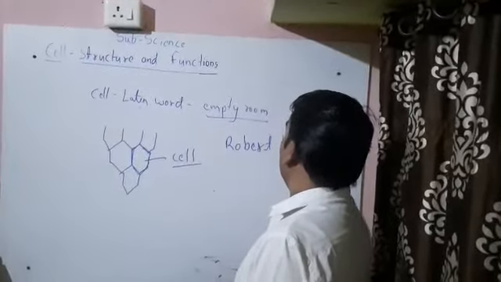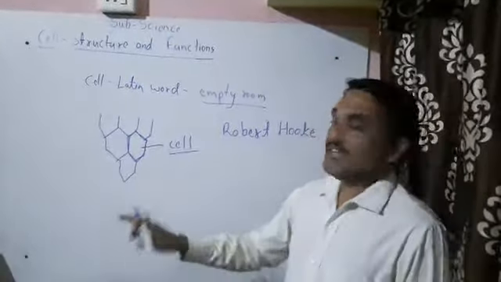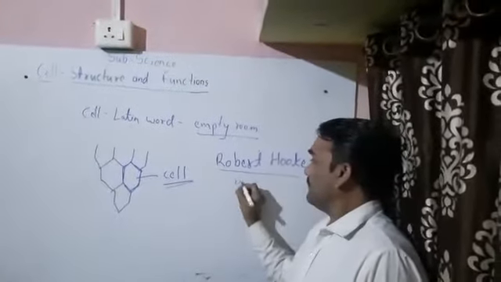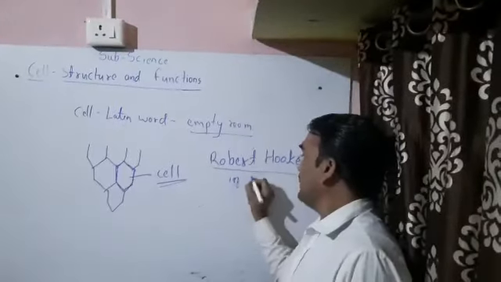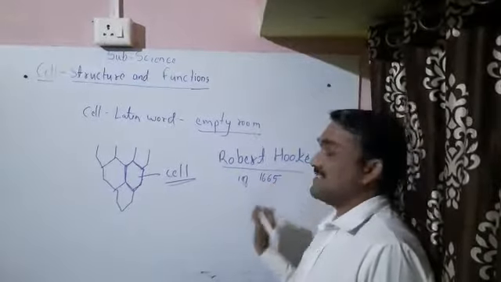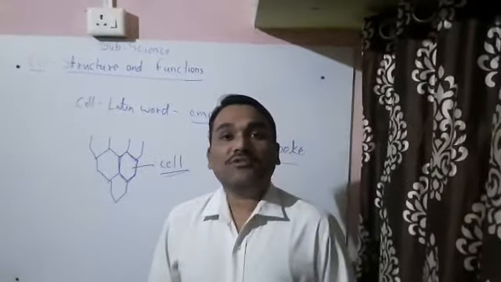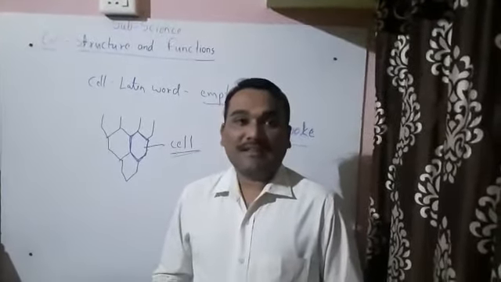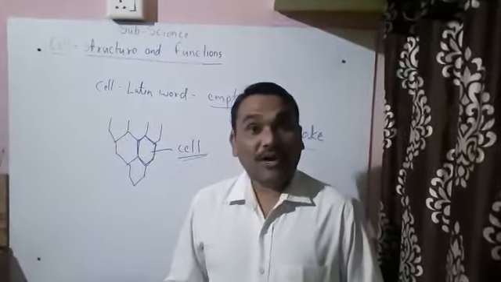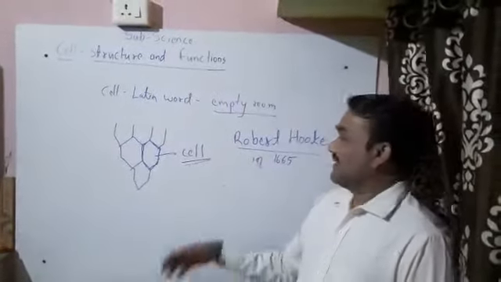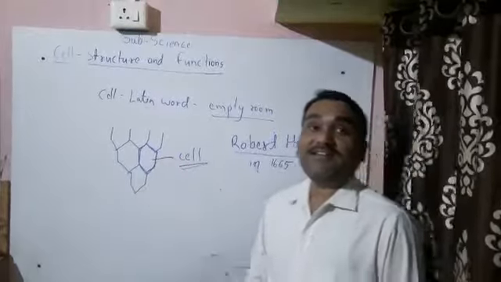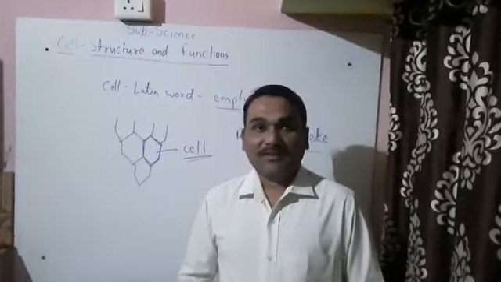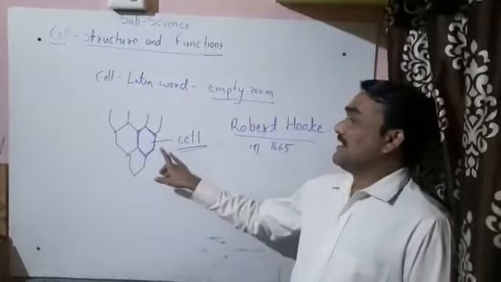Cell was firstly discovered by Robert Hooke in 1665, who took the bark of a cork tree and observed it under the microscope, and it appeared like cells.